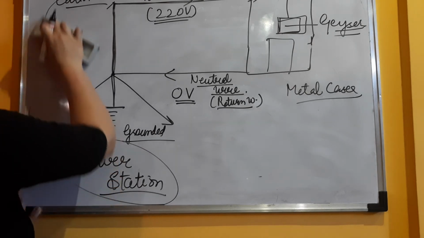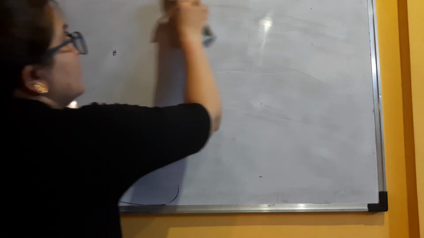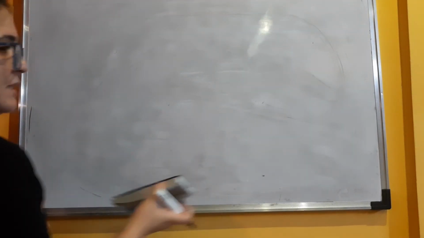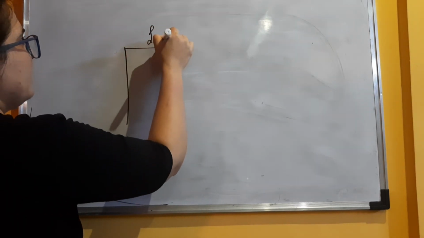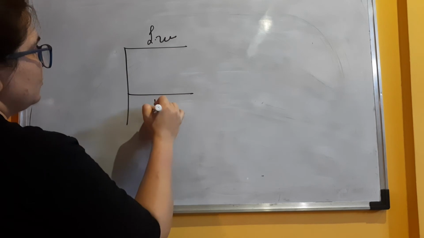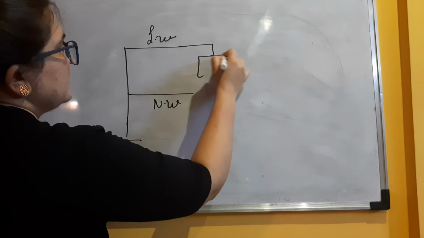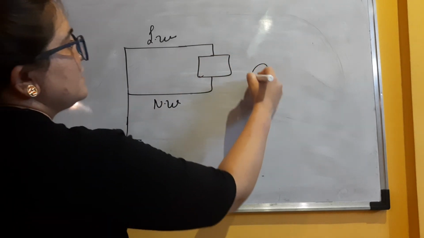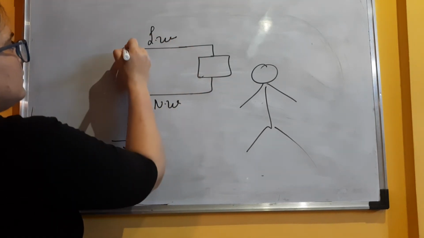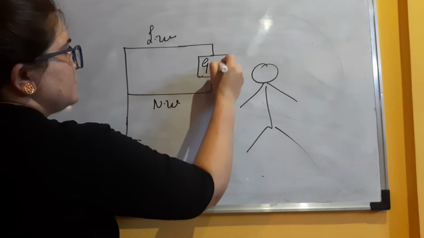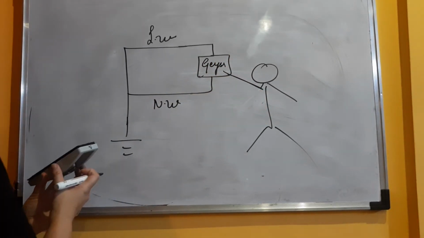Now another thing, why we need to have this earth wire is the question. Okay, now see, suppose this is the live wire, this is a neutral wire which is coming and grounded, and this is the appliance that we are working with, and this is you. Okay, now suppose this is a geyser. The moment you touch this, now what will happen?